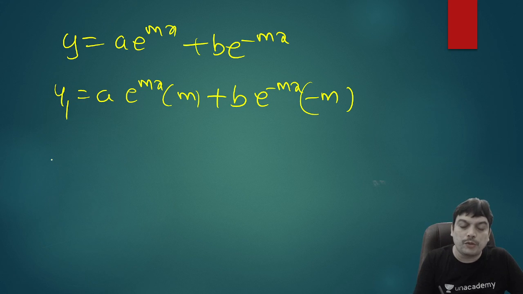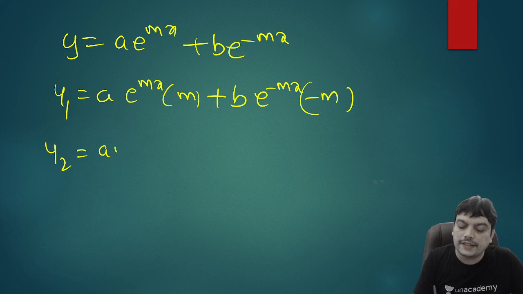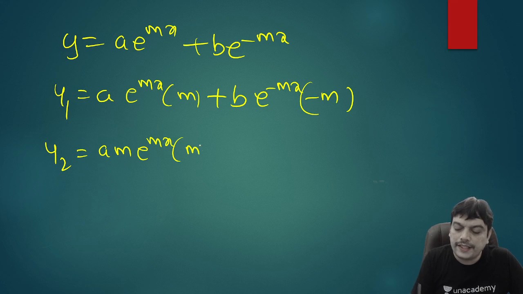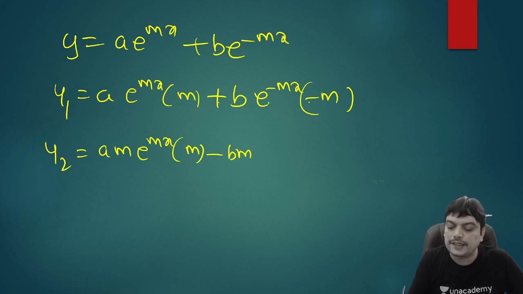After this, you differentiate one more time because you want y2 in the answer. So y2 is equal to this: am is a constant, write it as it is. When you differentiate e power mx, you will again get e power mx into m. Again here, plus into minus, you can write minus, write bm as it is. If you differentiate e power minus mx, you will get e power minus mx into, again, derivative of minus mx in the power, which is minus m.